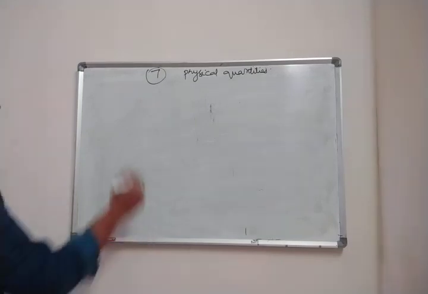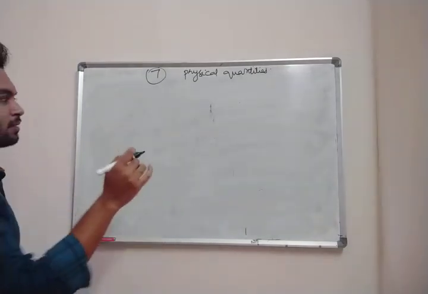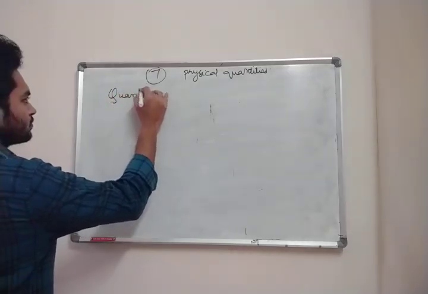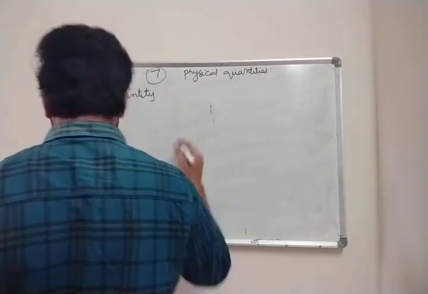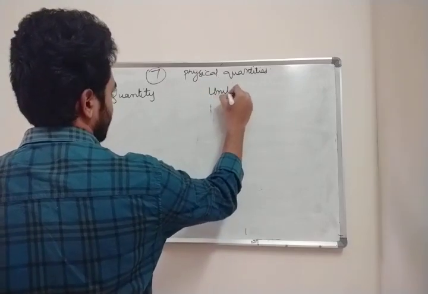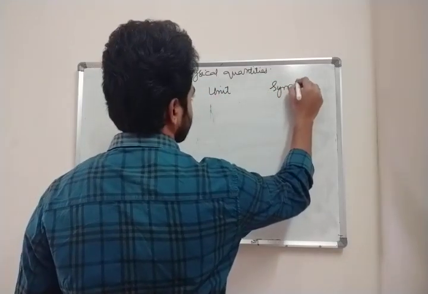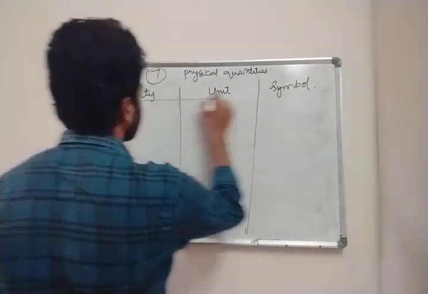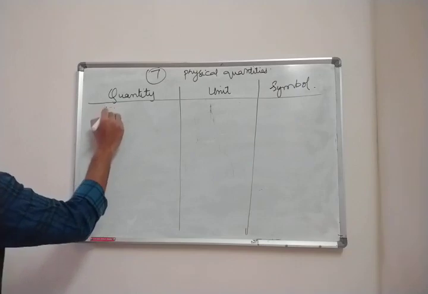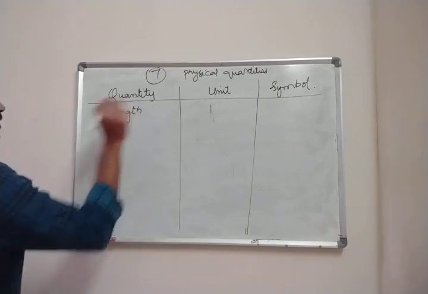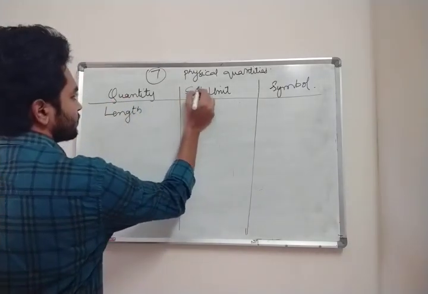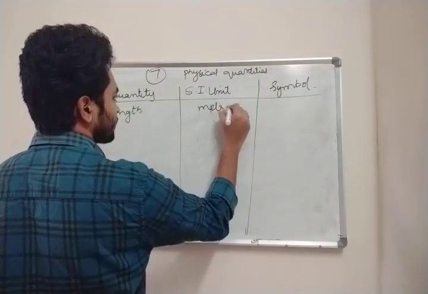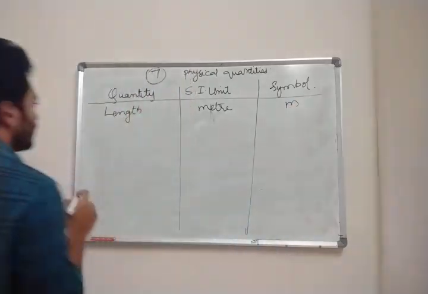Now what are the 7 physical quantities? I am drawing a table, note it down as it is. Quantity, unit and symbol. The first quantity is length, the SI unit they have decided for length is meter and the symbol is small m.